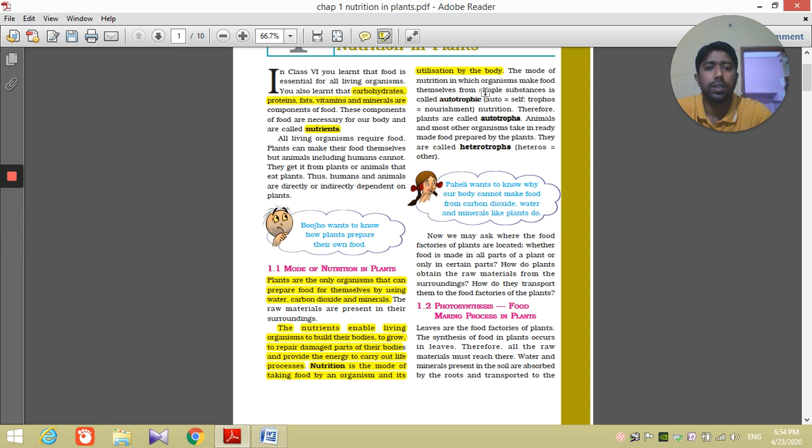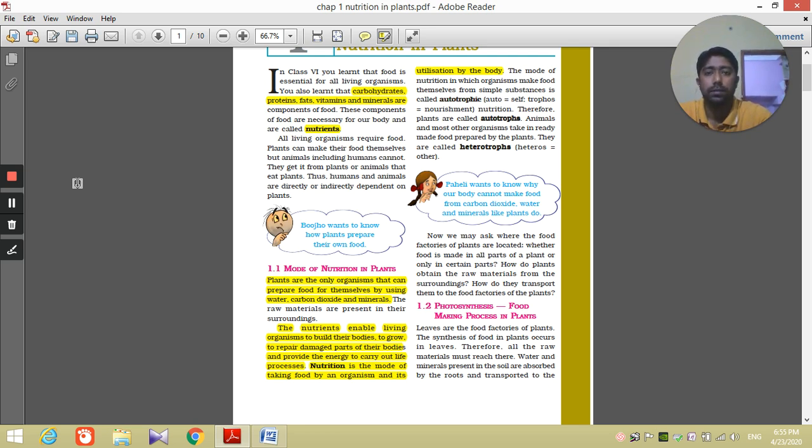The mode of nutrition in which organisms make food themselves from simple substances is called autotrophic nutrition. Therefore, plants are called autotrophs. Animals and most other organisms take in ready-made food prepared by plants. They are called heterotrophs. Hetero means others. So nutrition is divided into two types: the autotrophic mode of nutrition and the heterotrophic mode of nutrition.